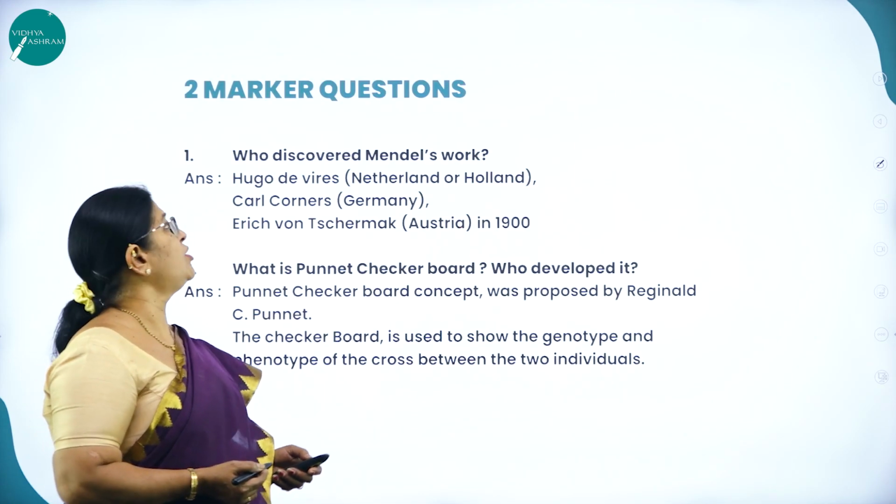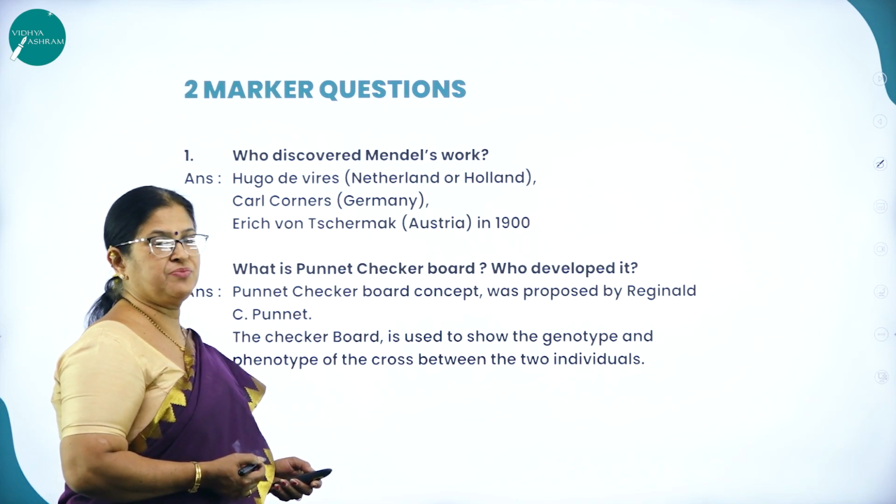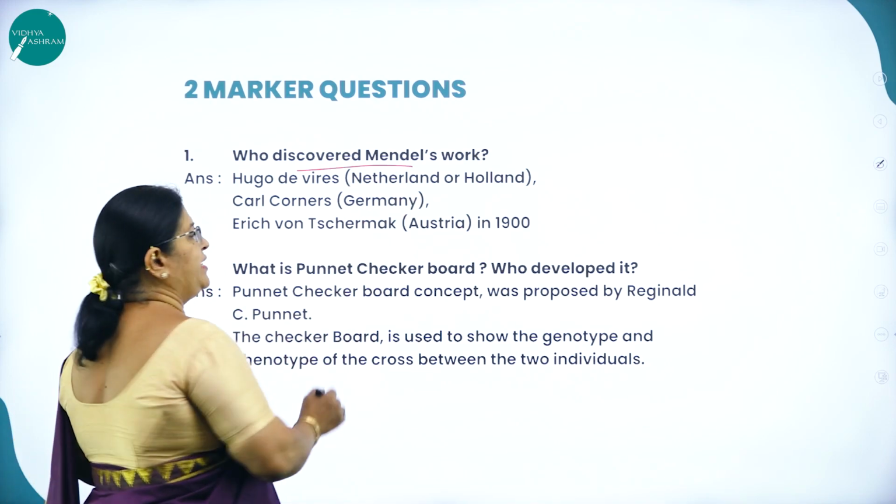Now, let us move on to the 2-mark questions. So, what will be the type of questions which are asked for 2-mark questions? First question, who discovered Mendel's work?